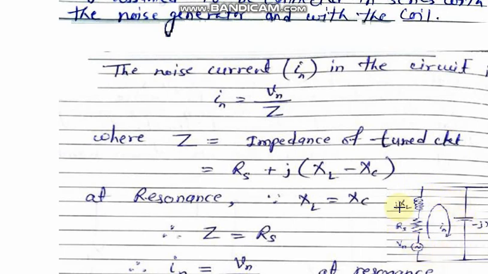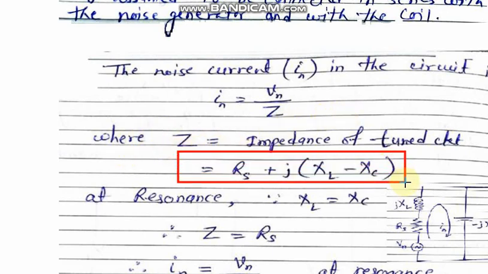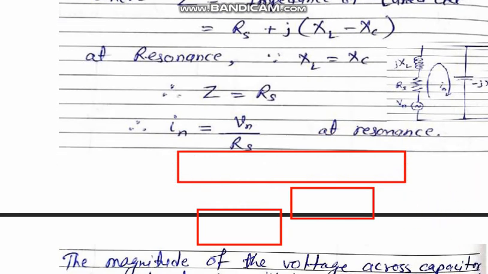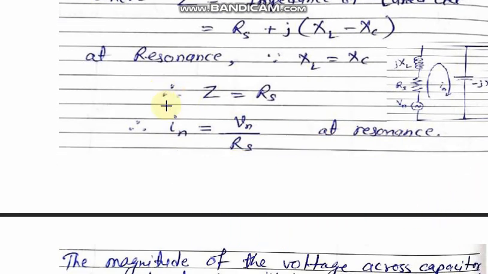The impedance of this parallel circuit, and we know that impedance Z is equal to RS plus j(XL minus XC). Practically at resonance XL is equal to XC, so this part will be 0 and Z will become RS. So the IN will become VN by RS at resonance. So at resonance IN is equal to VN by RS.